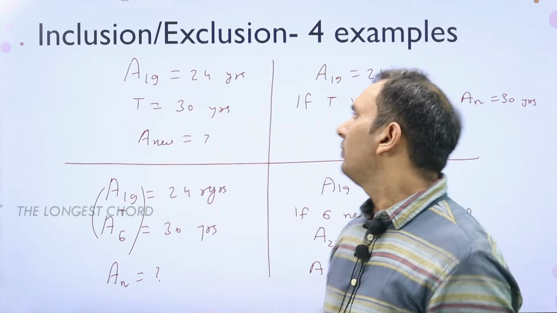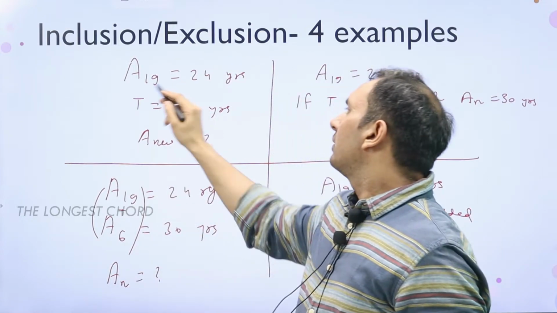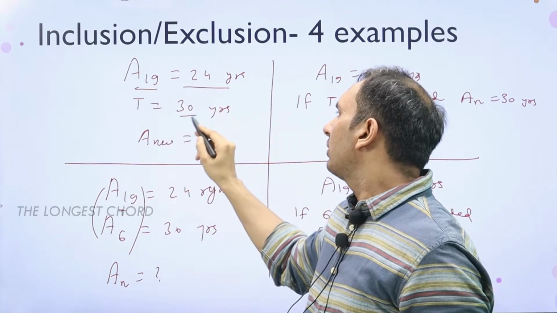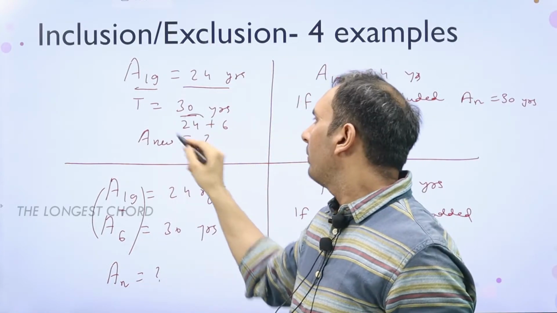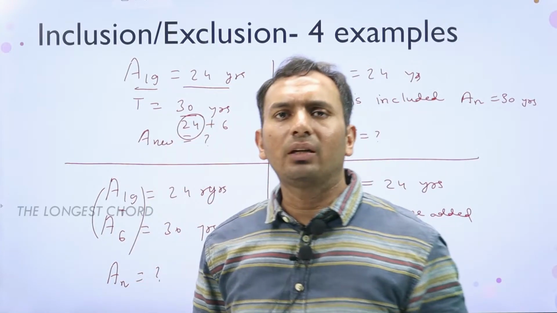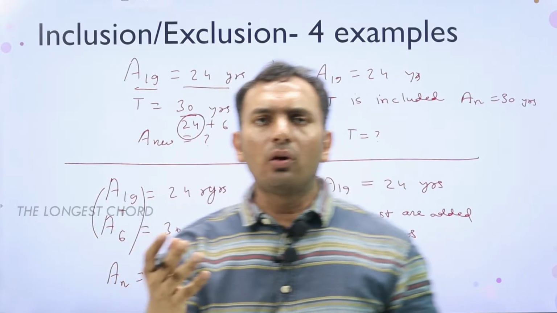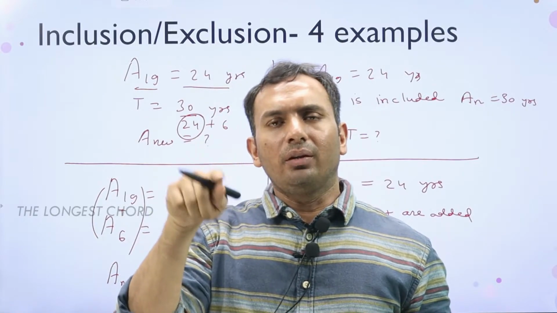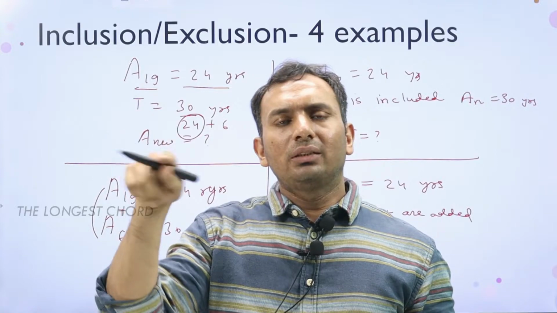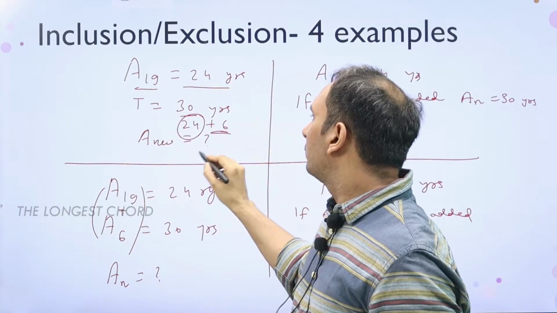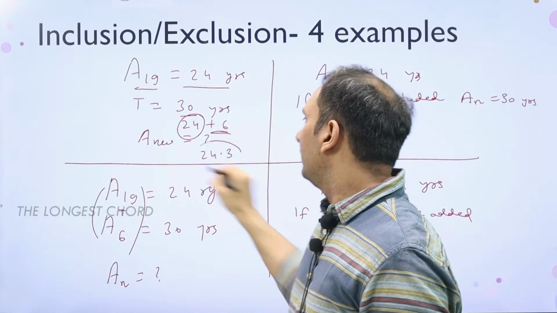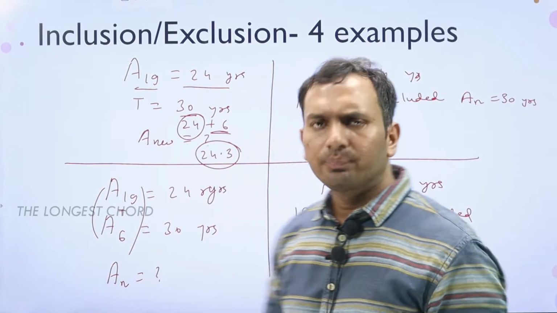So let us solve this. Basically here we can easily say all these students are 24. Teacher also we can break as 24 plus 6. 24 will not make any change. So can we say 6 will make a change in how many total now? 6 divided by 20, or we can say 0.6 divided by 2, or we can say 0.3, and because this is plus, so in average also it will be 24.3. Easily we can mentally get the answer.